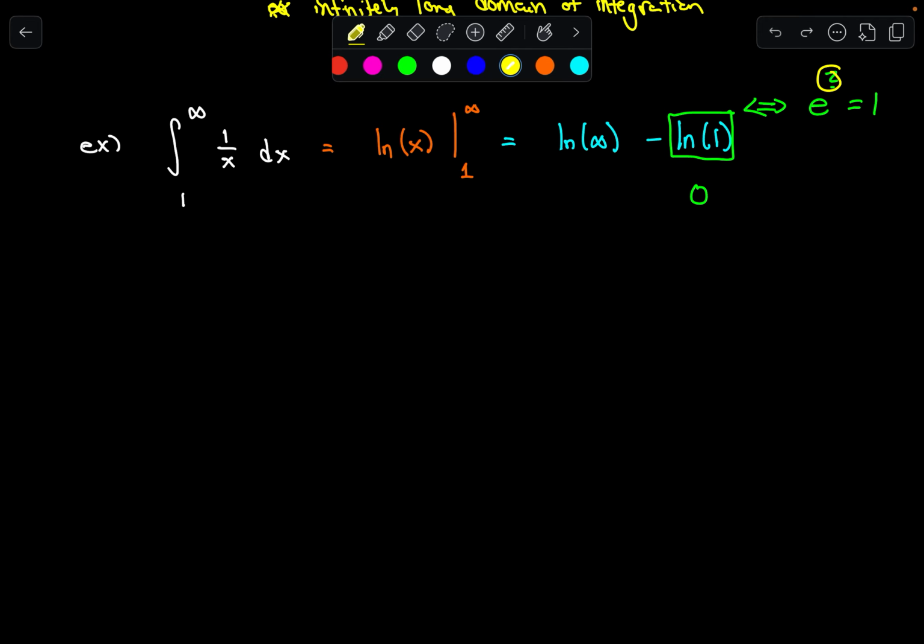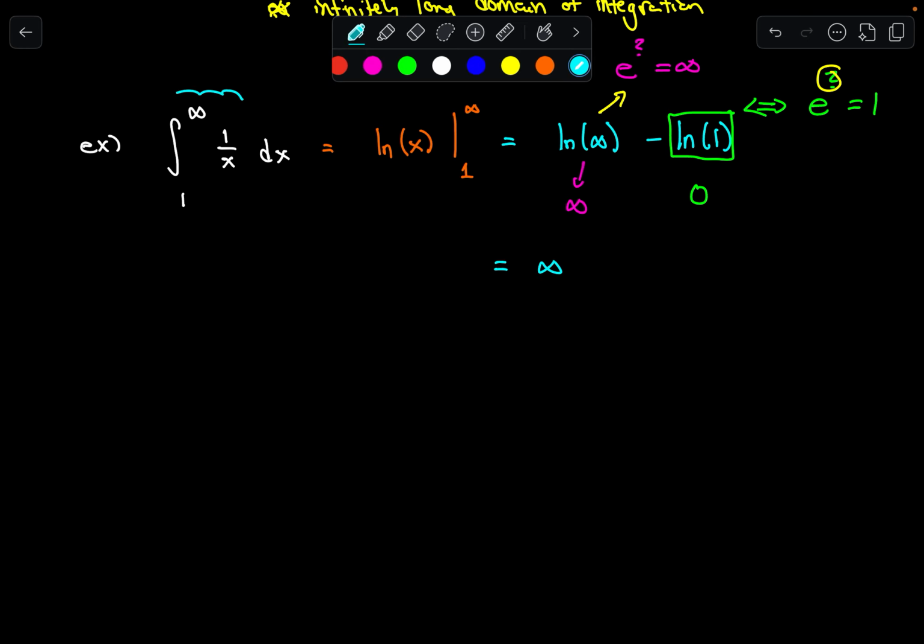The answer is 0. And same thing over here, right? The natural log of infinity is the same thing as saying e raised to what power is equal to infinity. But here, that power is actually going to be infinity. So it turns out that this answer is infinite.